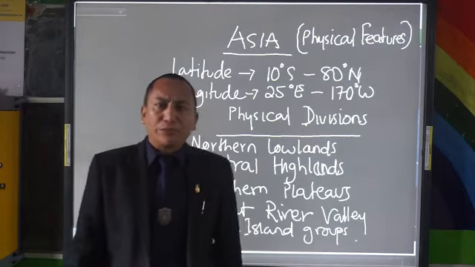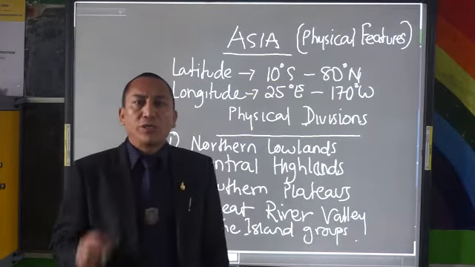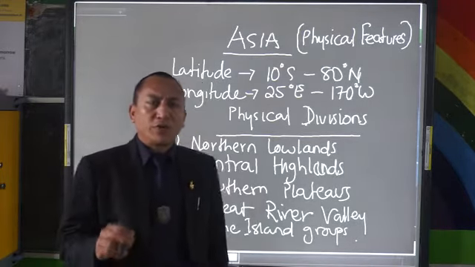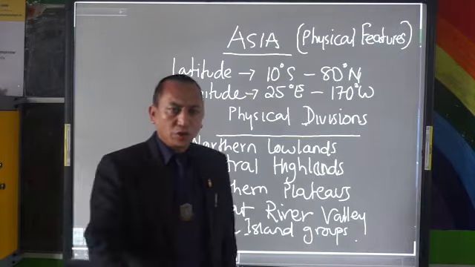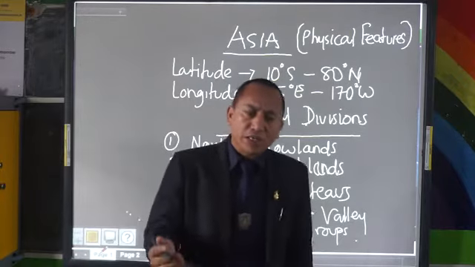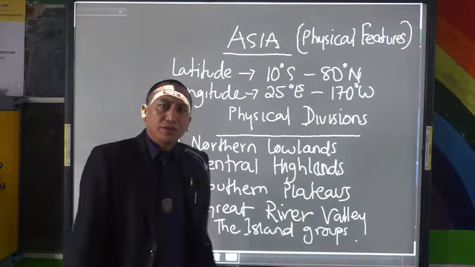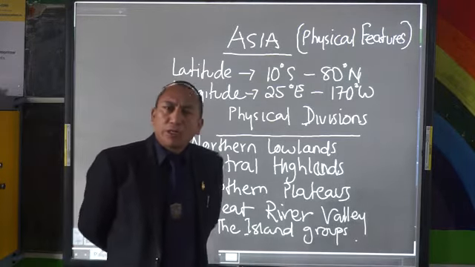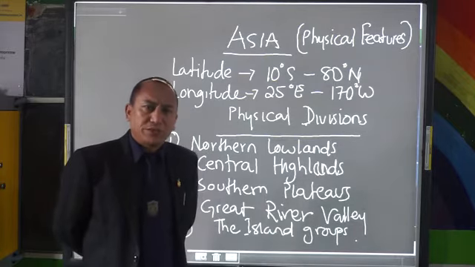We know that Asia basically is a continent of contrast and also a continent of civilization. The reason why it's called a continent of contrast is because of many aspects which I'll be doing in the later course of this class. And it is a continent of civilization, because the major civilizations of the world, like the Indus Valley civilization, the Mesopotamian civilization, and also the Chinese civilization, originated or started in Asia.